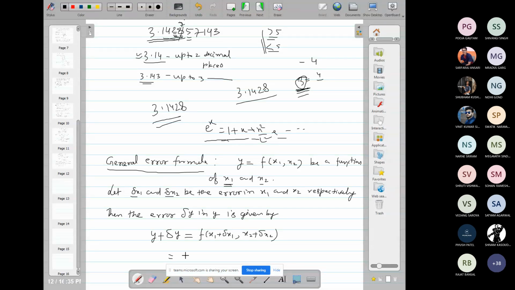I think you have studied Taylor expansion for a function of two variables, maybe several variables. You have studied in first semester? So we can use here Taylor's theorem for a function of two variables. So then it will be f